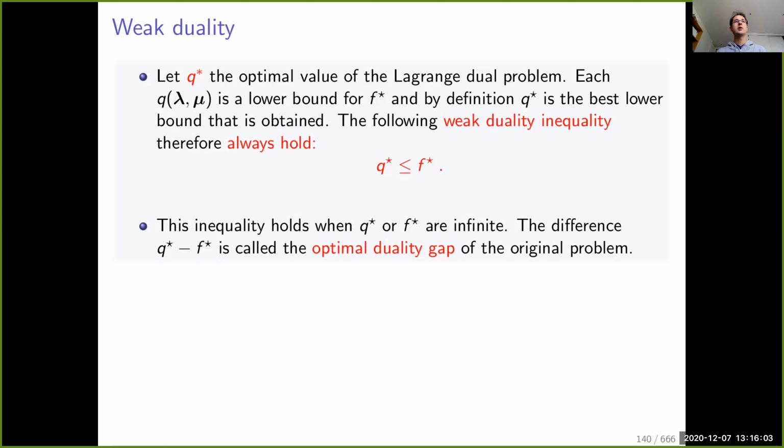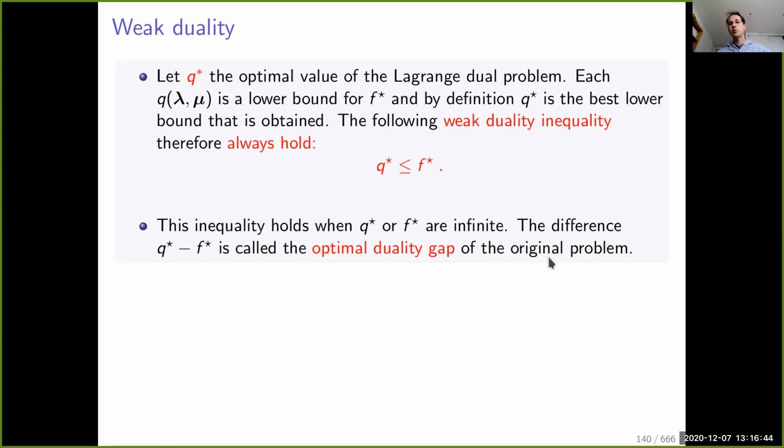So this gives us the weak duality principle, which is that since the dual function is always smaller than f star, if you maximize the dual function, you still get a lower bound on f star. So if you call q star the optimal value of the Lagrange dual problem, you get the weak duality inequality, which is that q star is smaller than f star. There are also a few details when f star and q star are actually infinite, but let us forget about that. The difference between q star and f star is called the optimal duality gap of the problem.